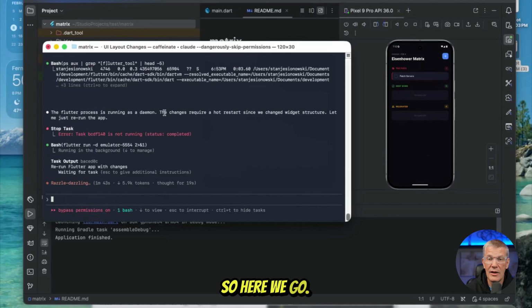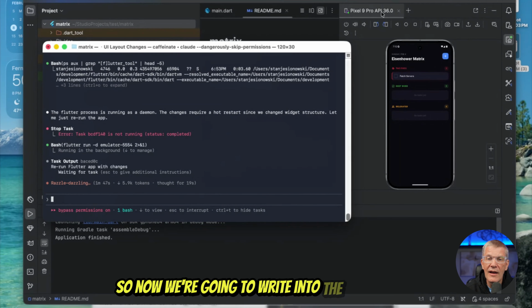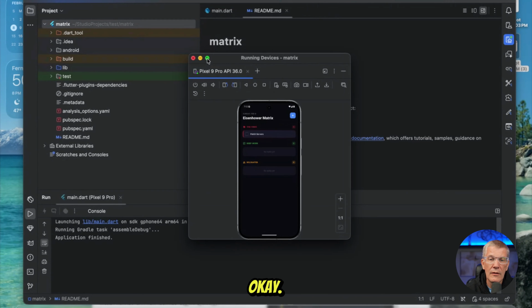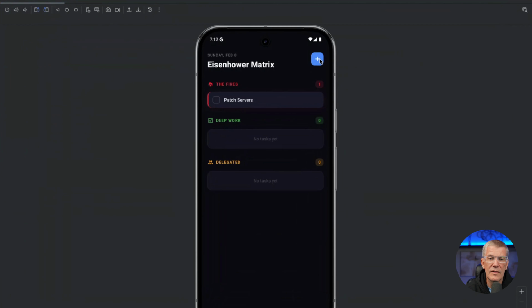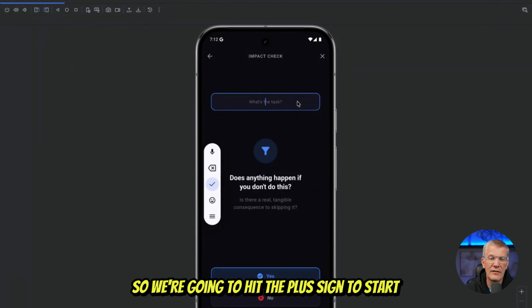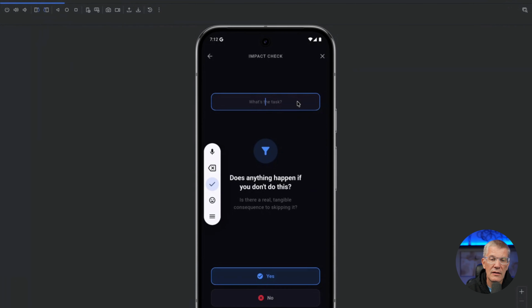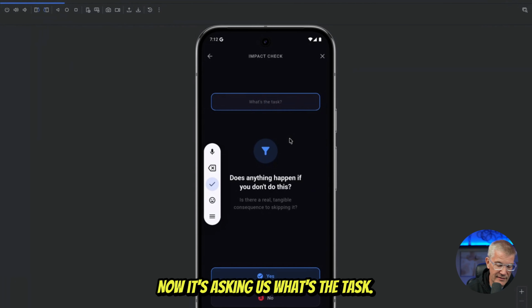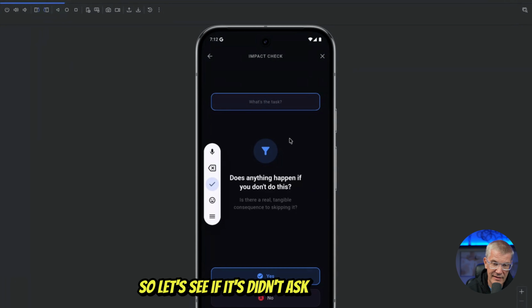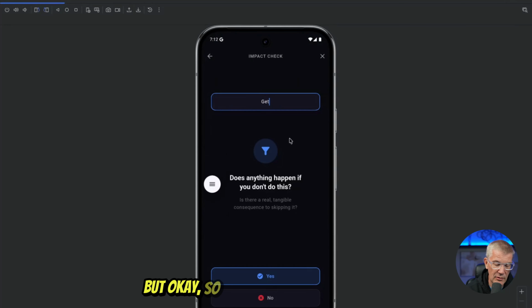So here we go. It's launched it. Okay. So now we're going right into the Eisenhower Matrix. Let me make this a little larger for those of you at home. Okay. So we're going to hit the plus sign to start this off. Now it's asking us, what's the task? So let's see, I didn't ask it to do that, but okay. So we'll say get milk, which is this delegation, right?